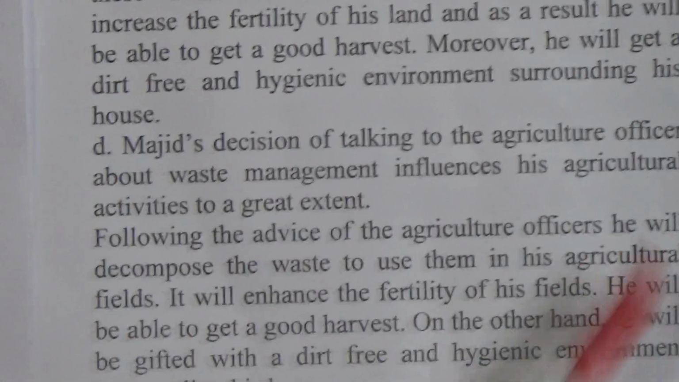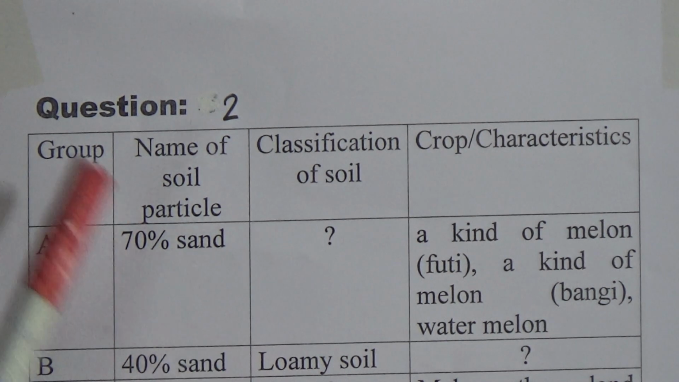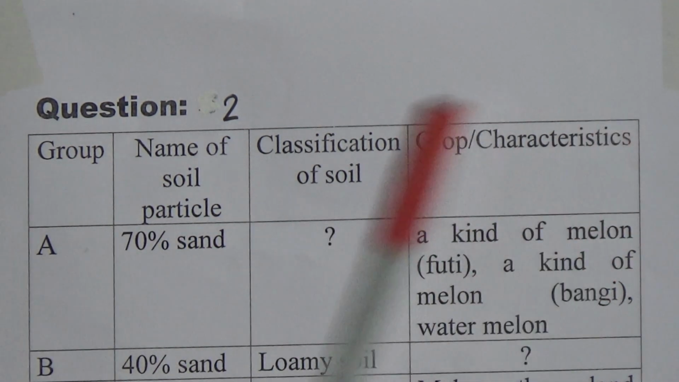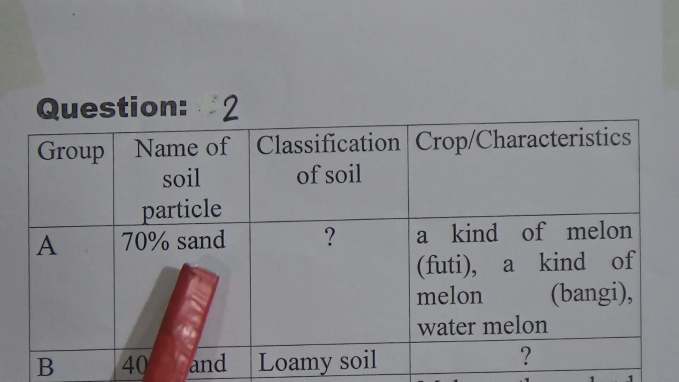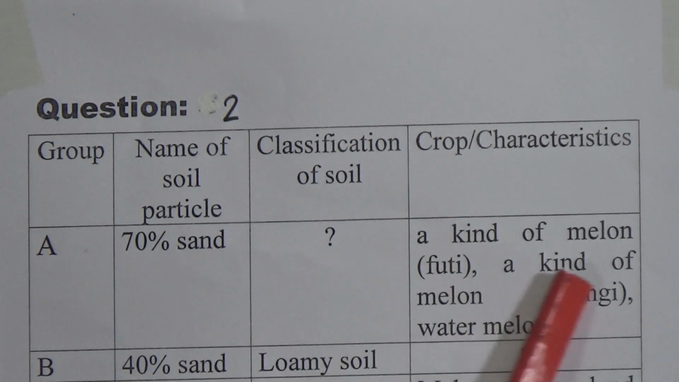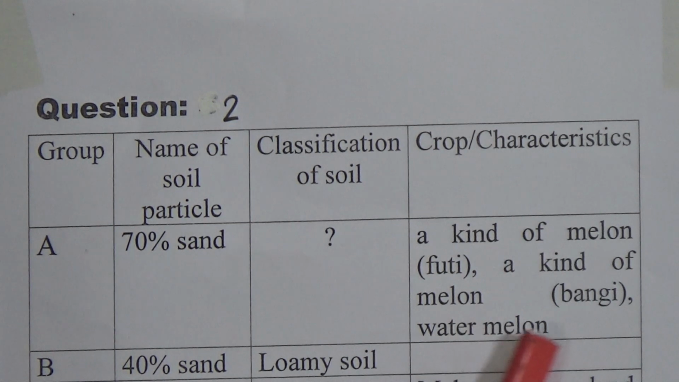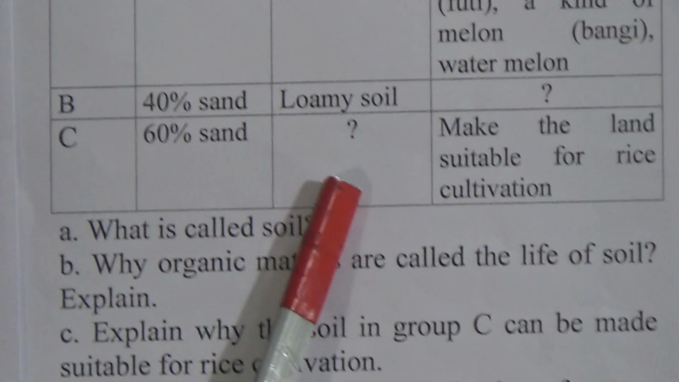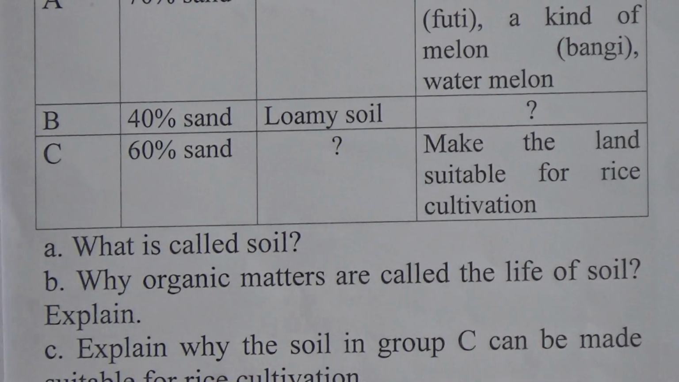Now, our CQ2. CQ2, look here. There is a stem like this one. Group, name of the particles, classification of soil, crop characteristics. A, 70% sand, question mark, a kind of melon, fruity, a kind of melon, watermelon. B, 40% sand, loamy, question mark. C, 60% sand, question mark, make the land suitable for rice cultivation.